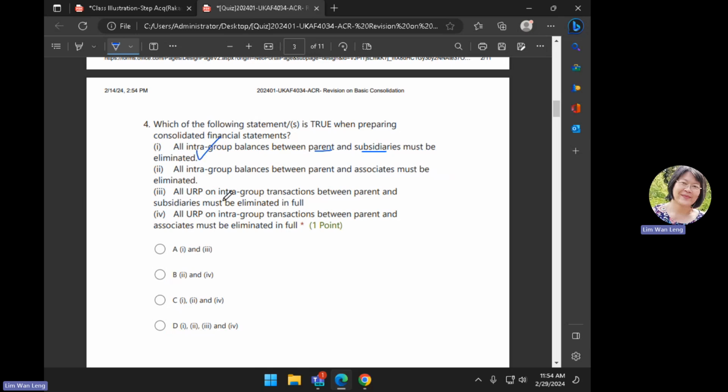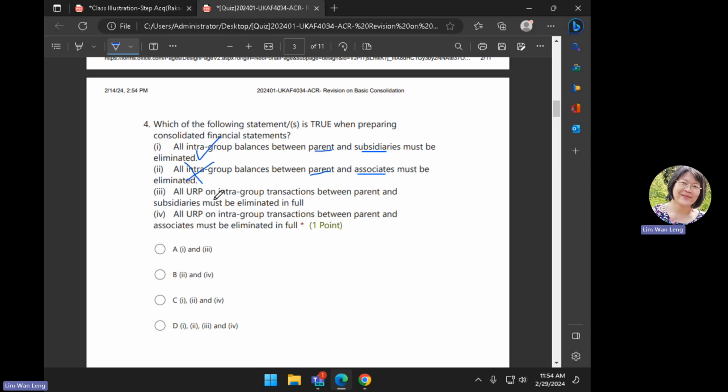Okay, then just now I asked you already, right? Intra-co balances between parent and the associate, must they be eliminated? No. But you have to show them as a separate line. Amounts receivable from the associate, amounts payable to the associate as a separate line.